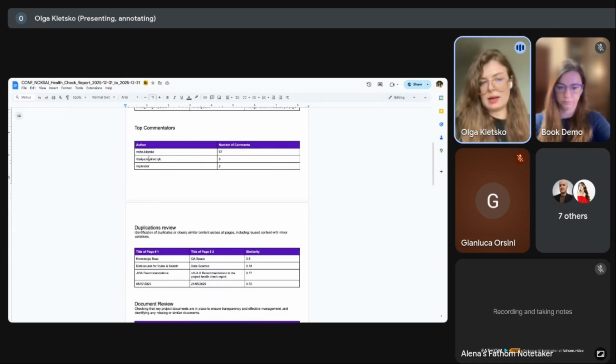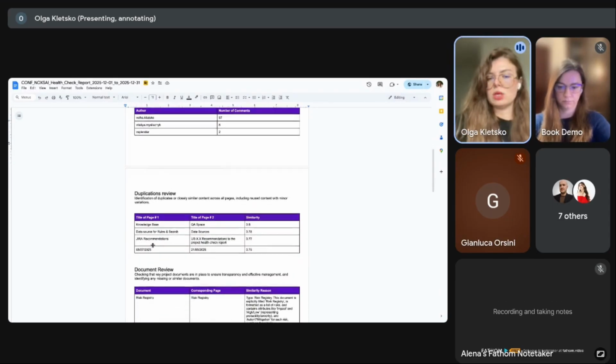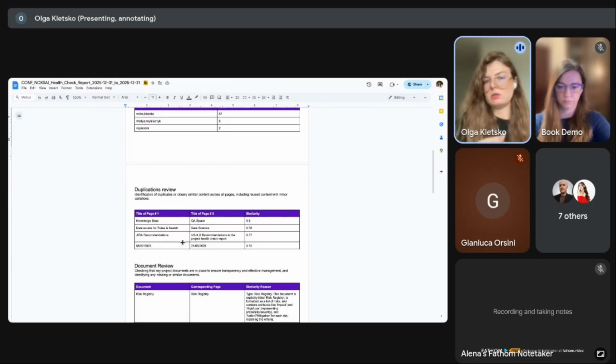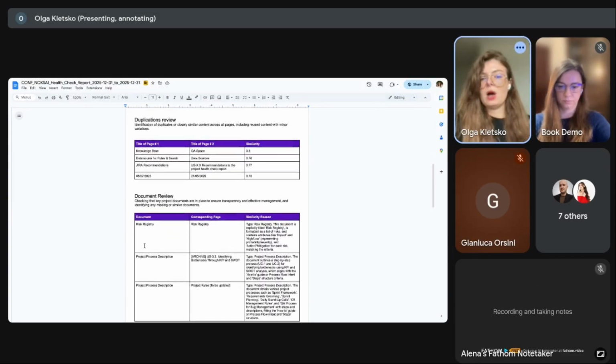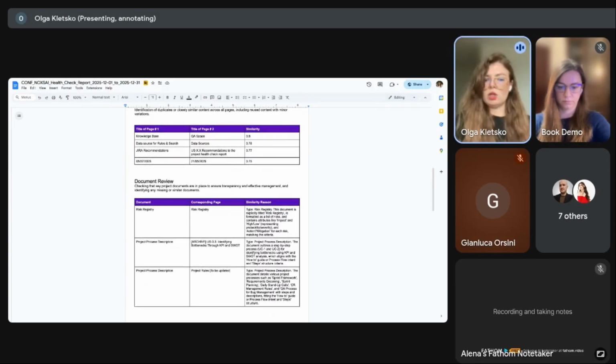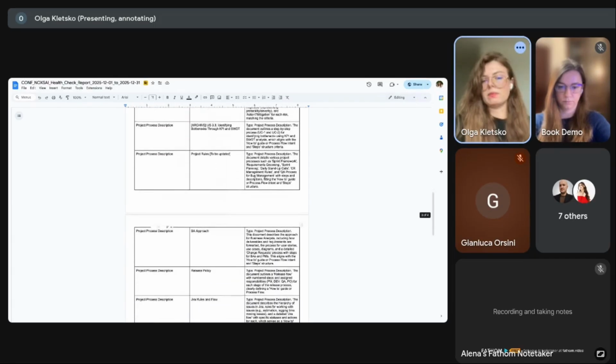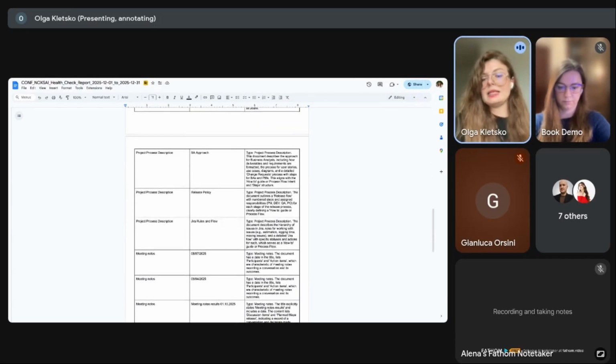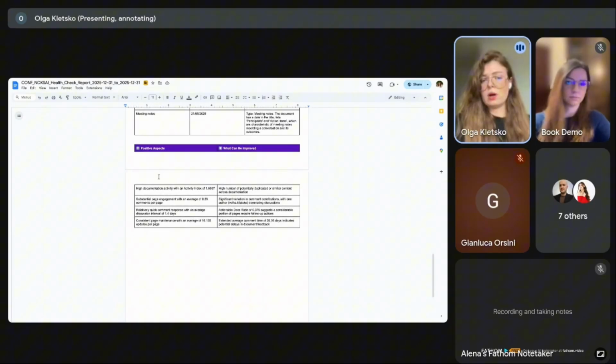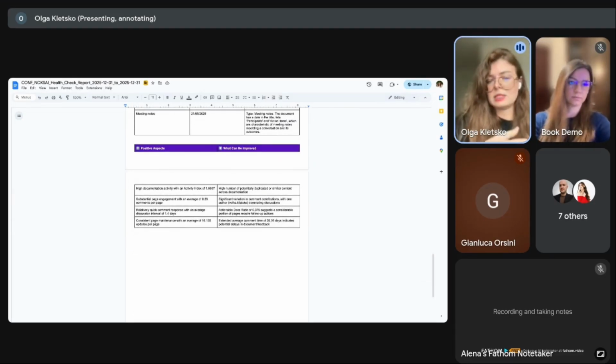It shows statistics per person, each individual. It shows duplication between pages, because it's a place where we can reuse something. It shows if we have all required documentation for the project, explains which pages it's similar to, and for sure positive aspects and aspects that can be improved.